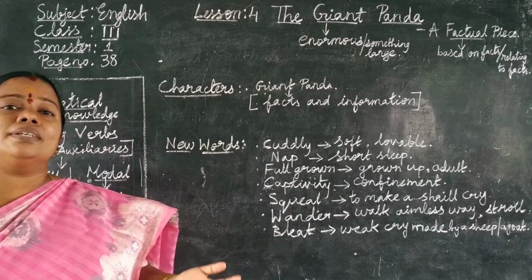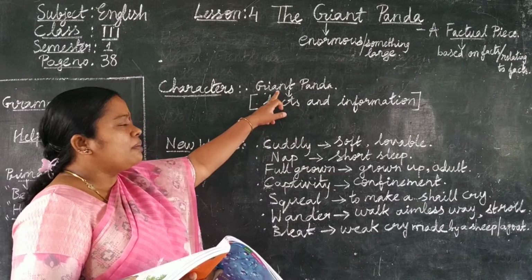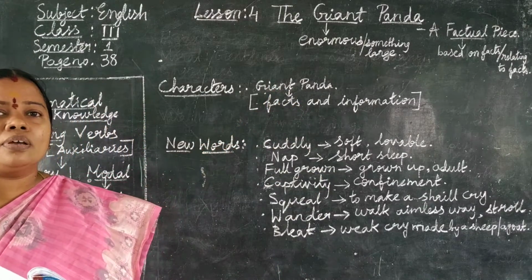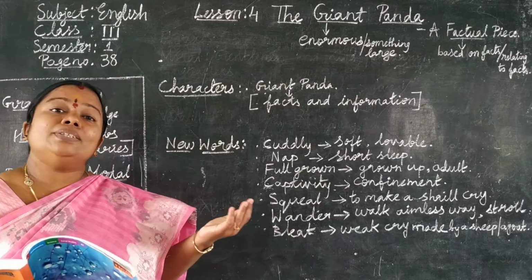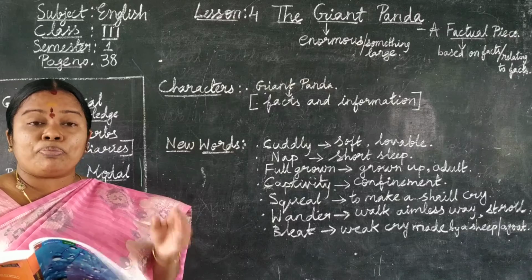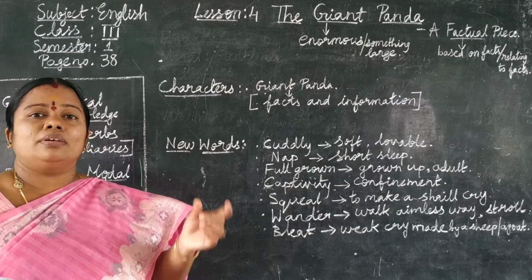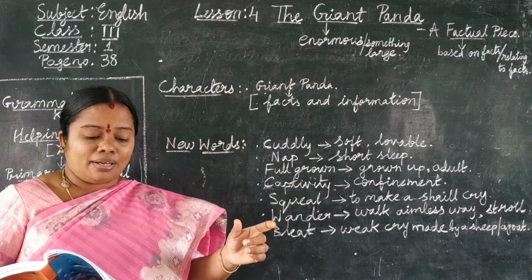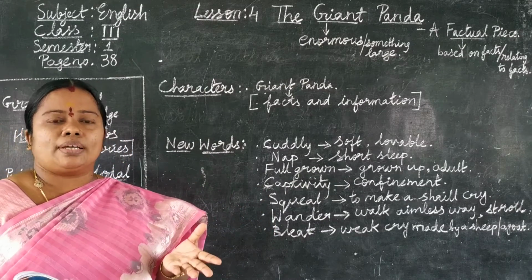So this lesson is about facts and information about the giant panda. Where do these giant pandas live, children? In China. And what is the symbol of peace in China? The giant cat bear is the symbol of peace in China.